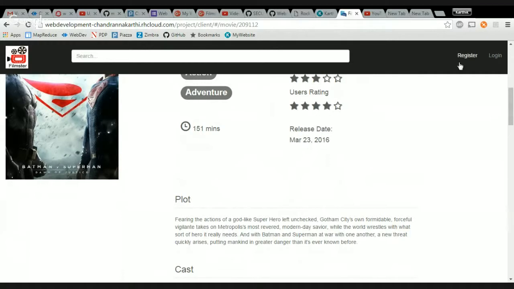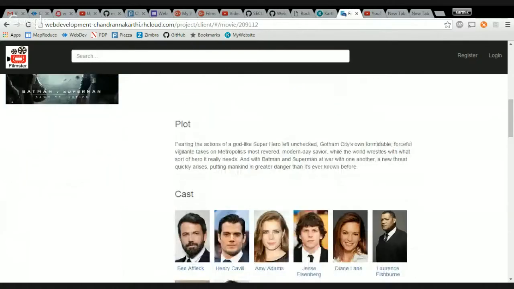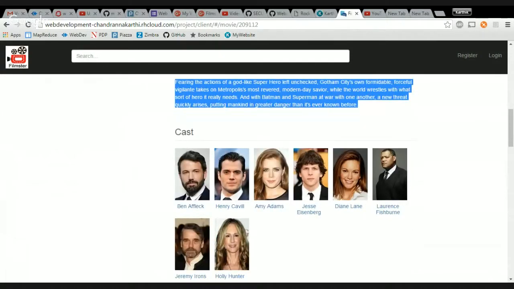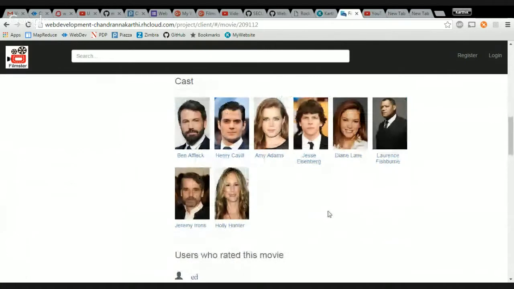And as you can see, since I'm not registered or logged in, I can't do anything. So this is practically non-readable for me. And okay, let's move on. So this is the plot here. You see a brief description of it, and these are the casts of the movie.